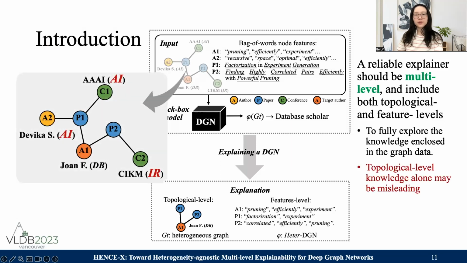In this example, we know John is a DB researcher, but if we check out the graph structure here, John published a paper at CIKM, which is an information retrieval conference. She also collaborated with an AI researcher and had one publication at AAAI. The topology does not give any clue that John works on database.